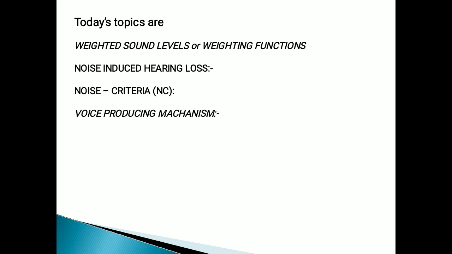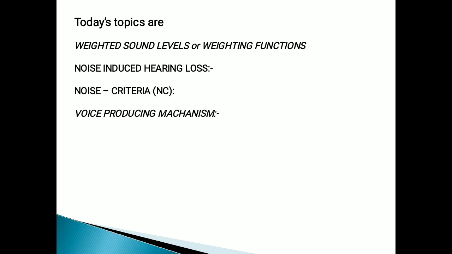After that, we discussed noise criteria. Noise criteria is the background noise that can be tolerated in audio rooms, meaning while we are recording or delivering sound. If the background noise cannot interfere with the original sound signal, that is called noise criteria.